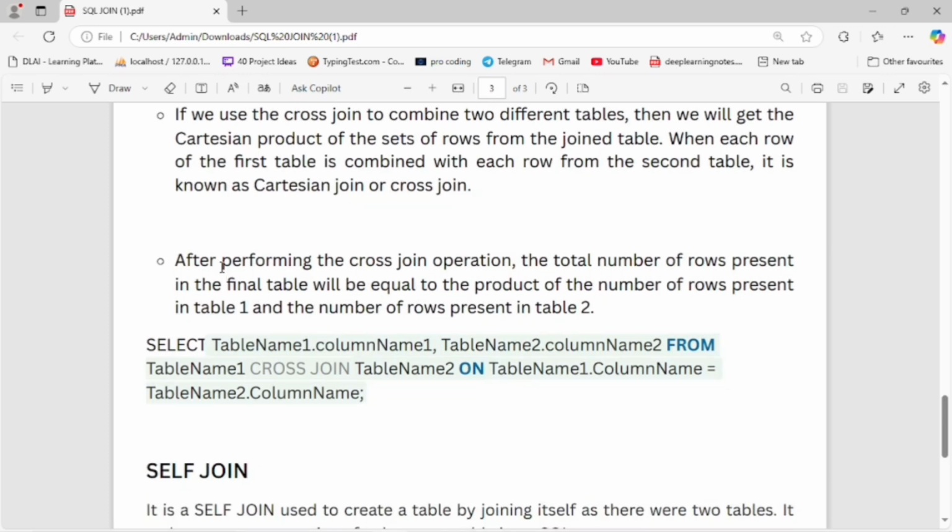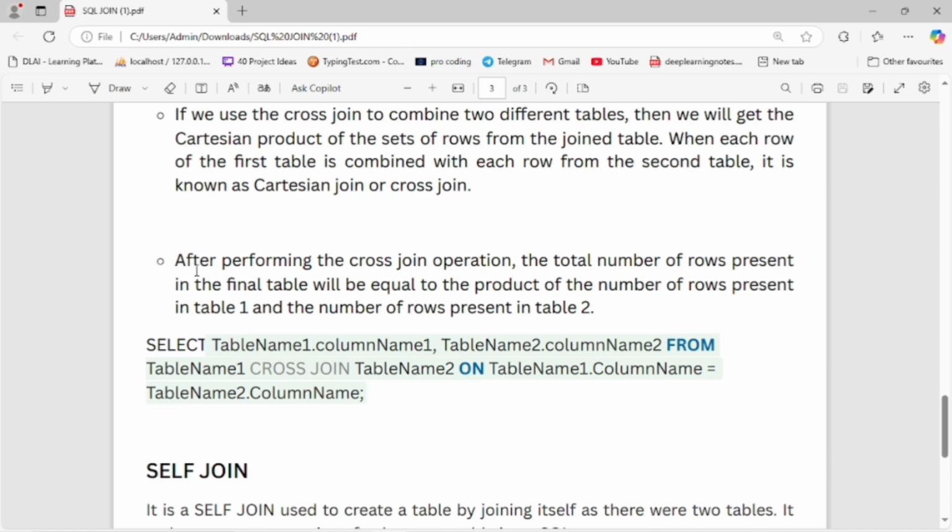After performing the cross join operation, the total number of rows present in the final table will be equal to the product of the number of rows present in table 1 and the number of rows present in table 2.